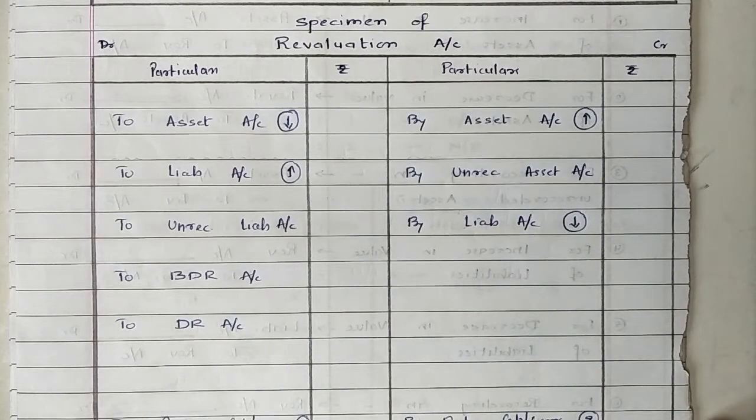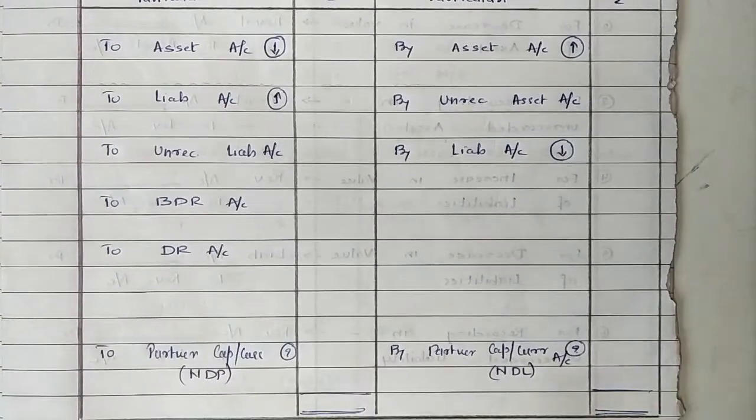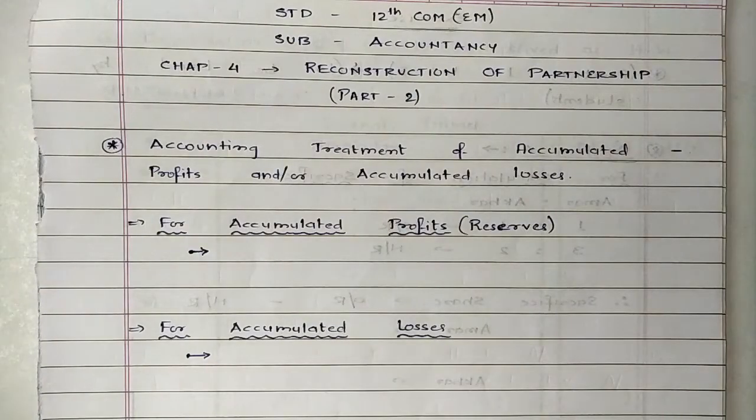On simplifying, the resulting balance may be either profit or loss depending upon the side. If the total of credit exceeds debit, it will be termed as profit. Same way, if the total of debit exceeds credit, the difference will be termed as a loss. Now let us proceed with the topic which we are required to study today, that is related to accounting treatment of accumulated profits and losses.